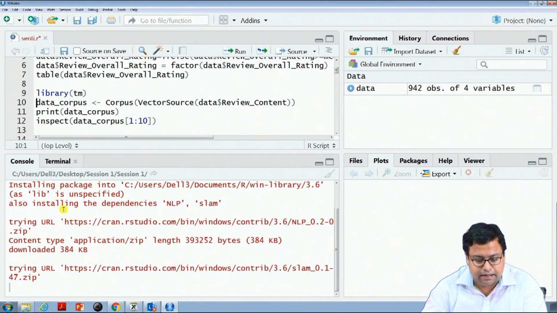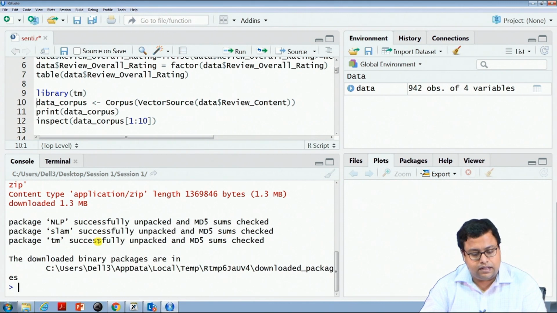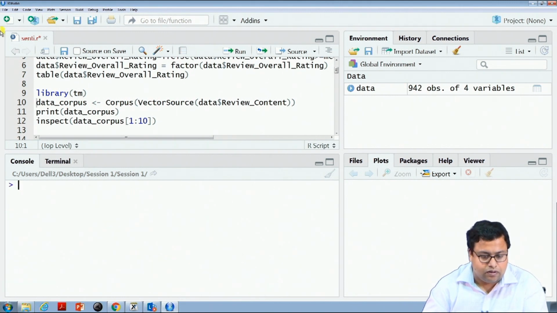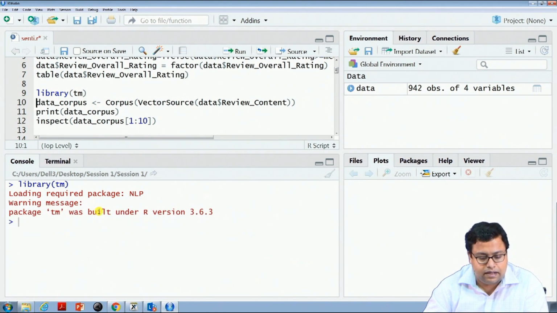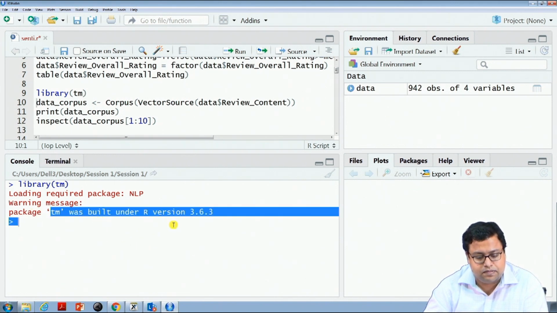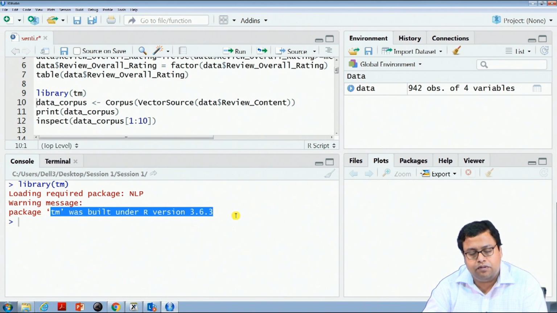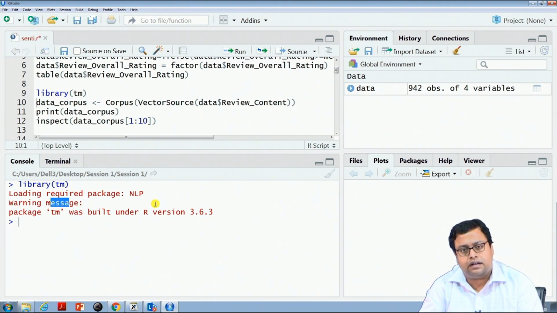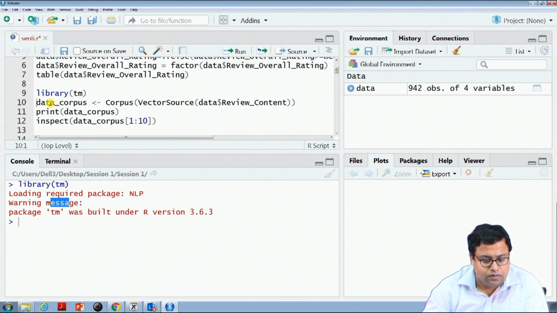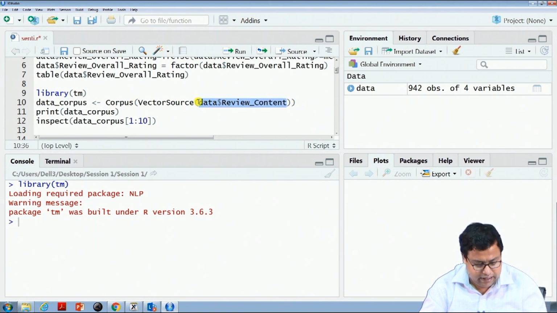It will take some time. Okay, it has installed now. So, now I will call this library called TM. I call this library, it is saying that TM has been built under 3.6.3, but it is okay as long as it is only a warning message and the other functionalities are there, we can go ahead. So, then as usual we are changing this data dollar review content, which looks like this.